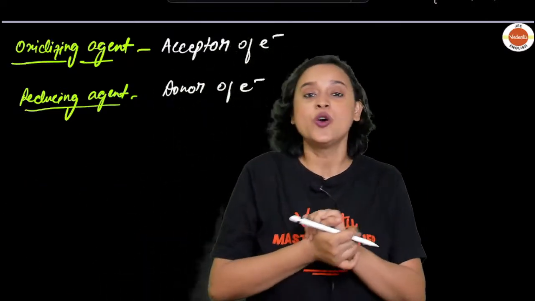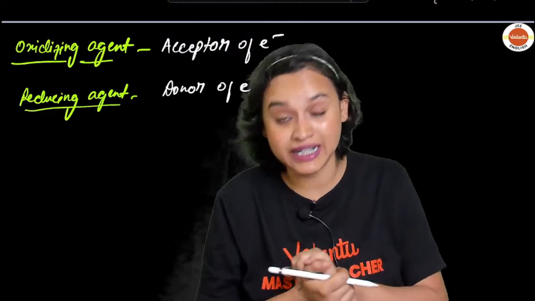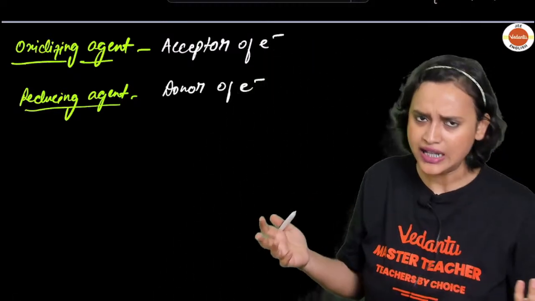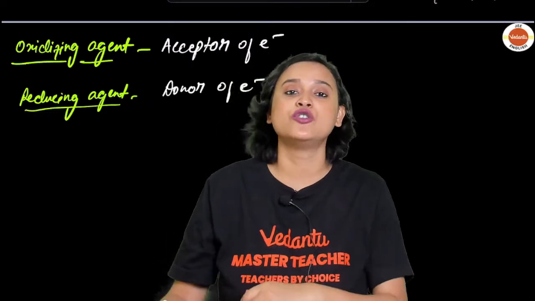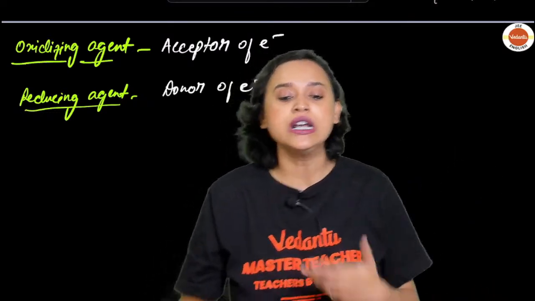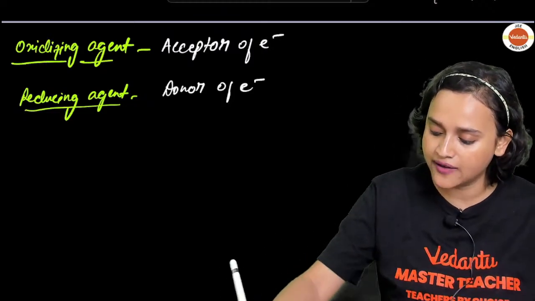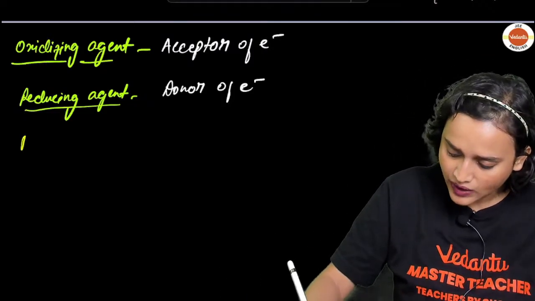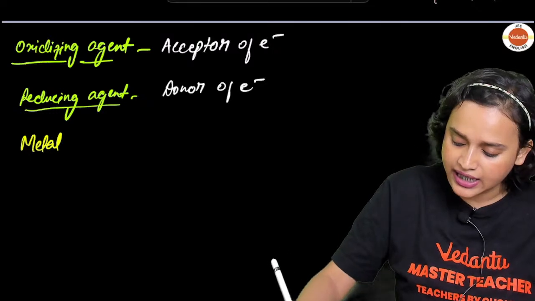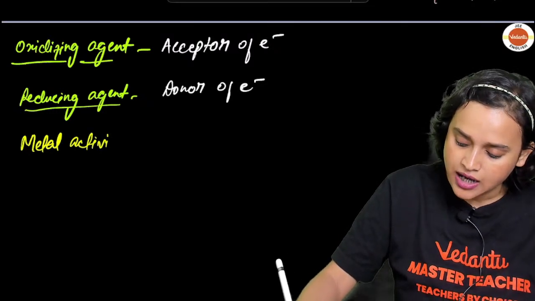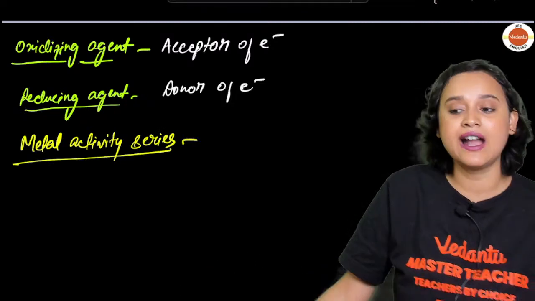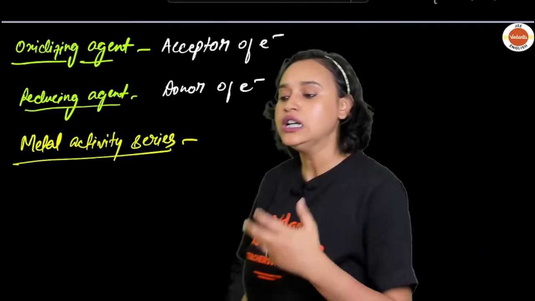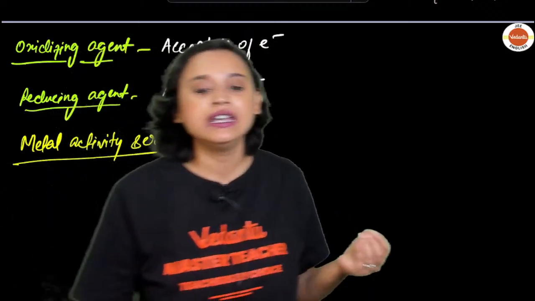We have something called the metal activity series, which gives us an idea about which metal is going to give more electrons. The metal activity series gives us a clear idea about who is going to give away more electrons.